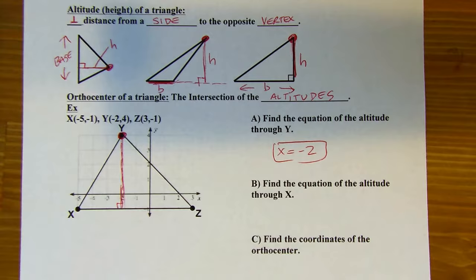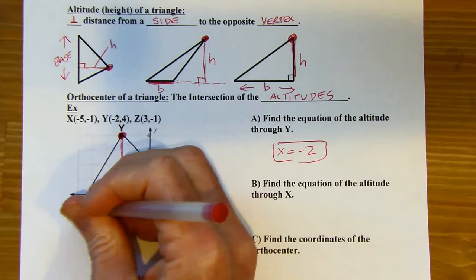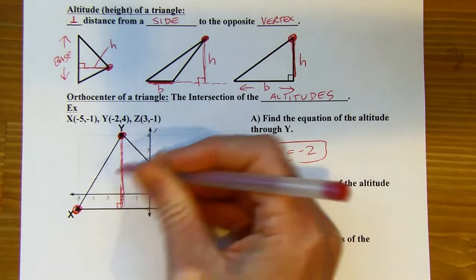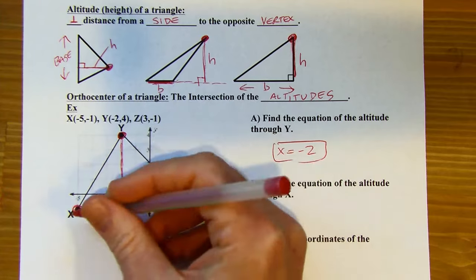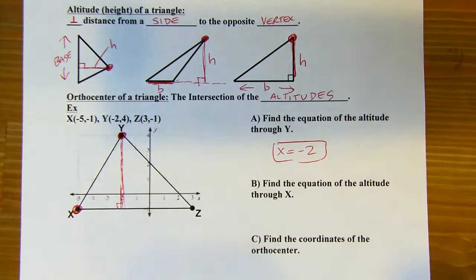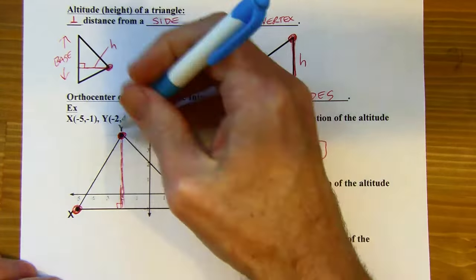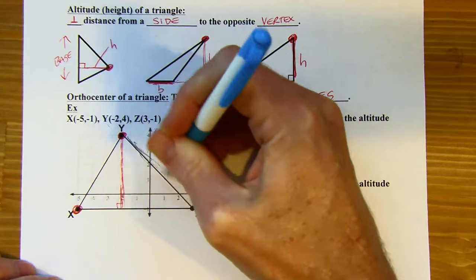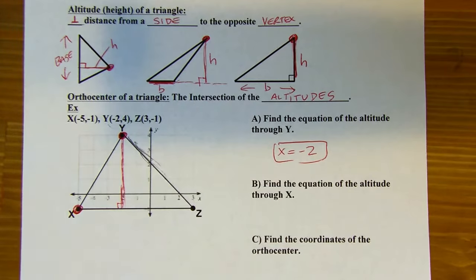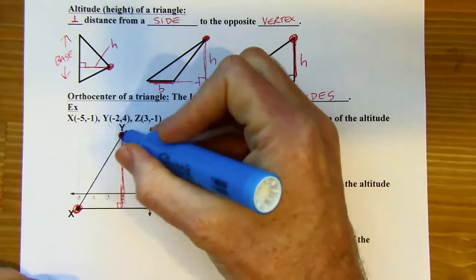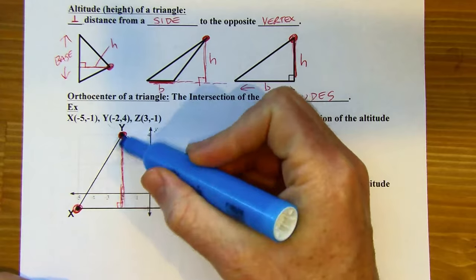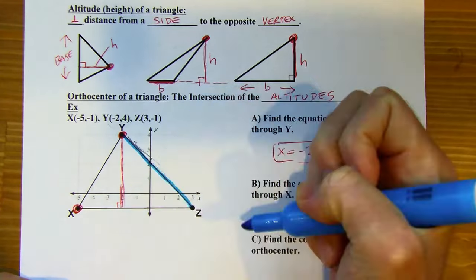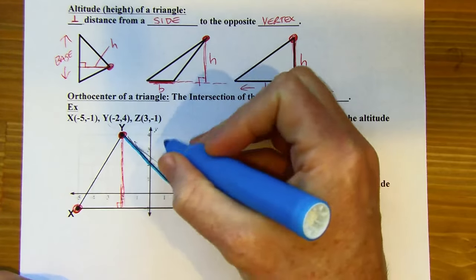Okay. All right. Find the equation of the altitude through X. All right. This is going to take some more work. So I want to go to the opposite side. I don't really want to sketch it in yet because I don't know exactly what angle to go at. I don't want to just eyeball it right now because I want to get it accurate. Okay. So what I want to do is think, well, what's the slope of this side? Get a different pen here. What's the slope of this side? Well, if you look at it, it's going down one, to the right one, down one, to the right one, down one, to the right one. So it's going to have a slope of -1.